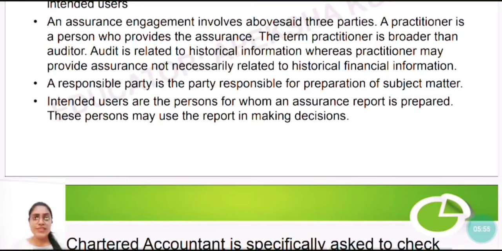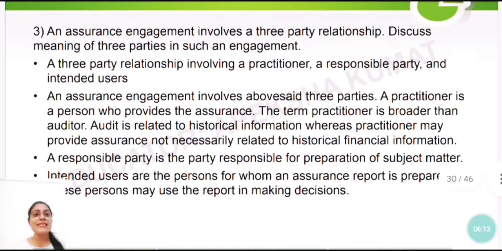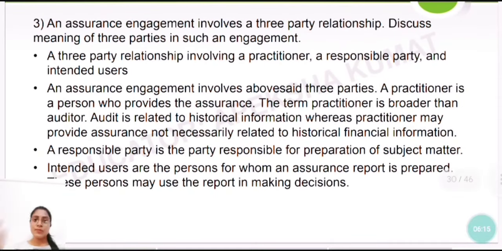Then intended users are the persons for whom an assurance report is prepared. So these persons may use the report in making decisions. So intended users are nobody but those who require that assurance report, right, to take necessary decisions regarding it. So these are the 3 parties to the assurance engagement. One is the practitioner.